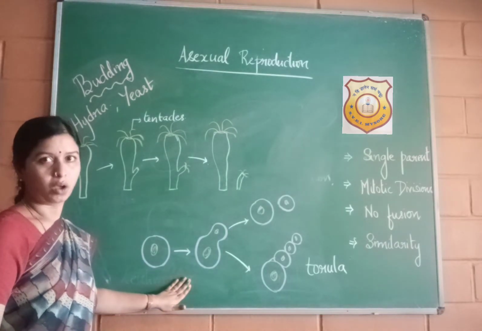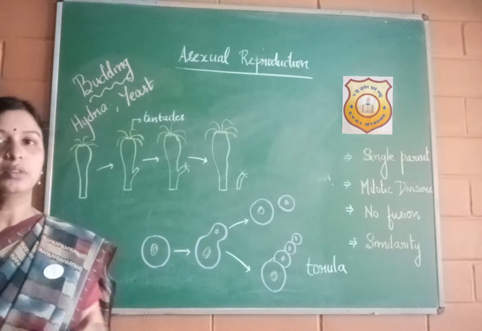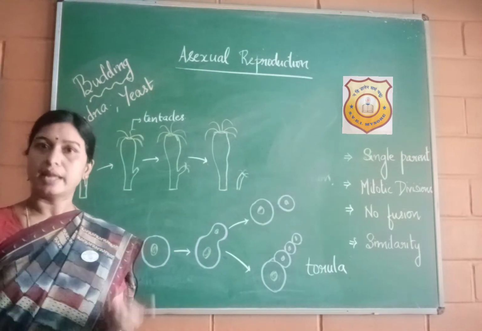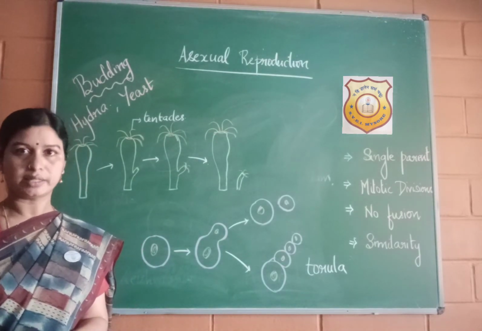Hydra is an example of a multicellular organism, and yeast is an example of a fungi as well as a unicellular organism. I hope both fission and budding were clear to you. In the next video, we will be looking at the other modes of asexual reproduction.